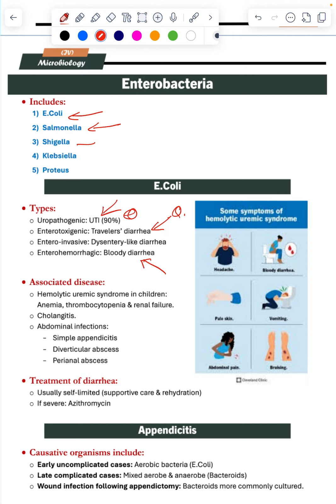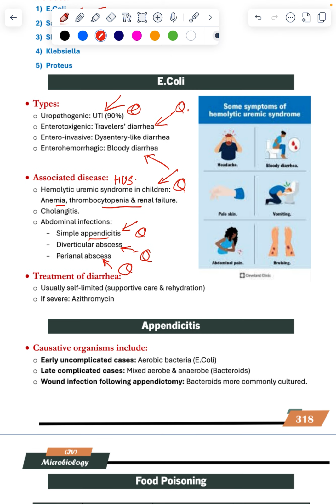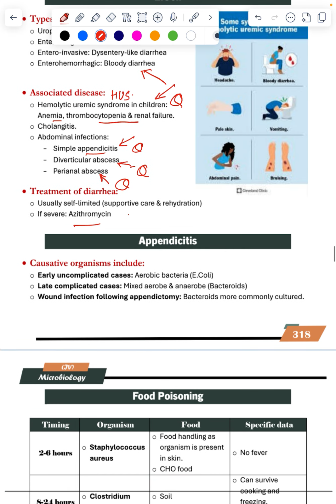Abdominal infections, appendicitis, this one is a question. Appendicitis, you get E. coli. Diverticulitis, E. coli. Perineal abscess, E. coli. Treatment of diarrhea is supportive and azithromycin. Appendicitis, question, E. coli. Early, immediate, it is E. coli, and late, if there are Bacteroides, other organisms also. Wound infection, Bacteroides. This is interesting.